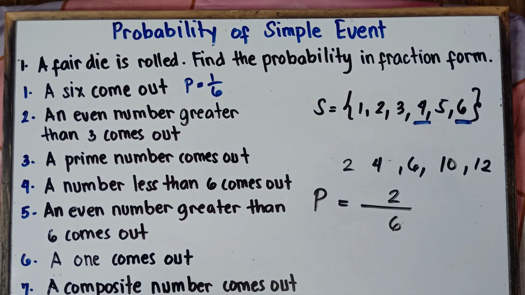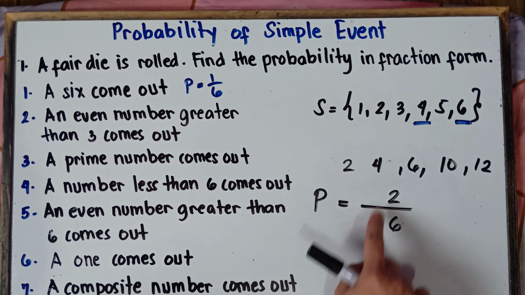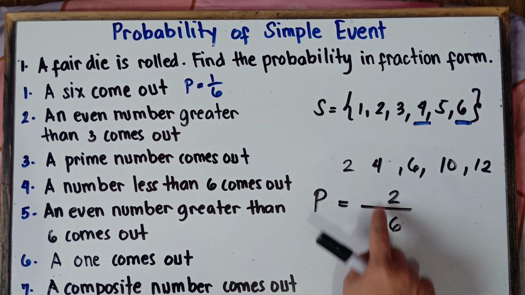Alright, now can we reduce? Once again, class, if you can reduce the fraction, you always reduce the fraction to its lowest term. That's mandatory, class, for the fraction. Can we reduce? Yep, we can reduce this 1 by 2. Once again, class, you cannot divide this one because you will get a decimal answer, but you can reduce.